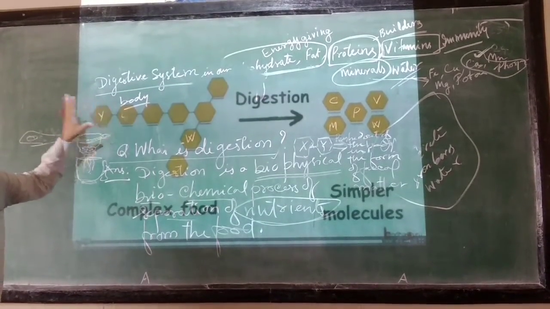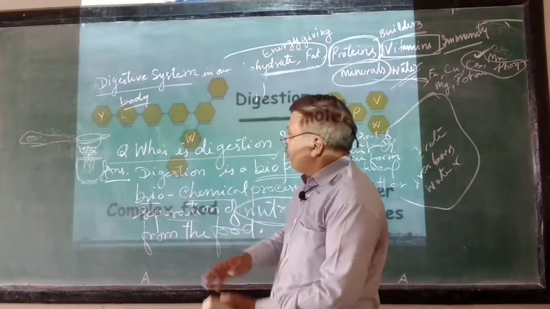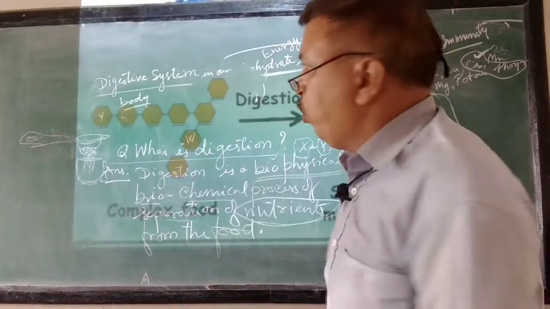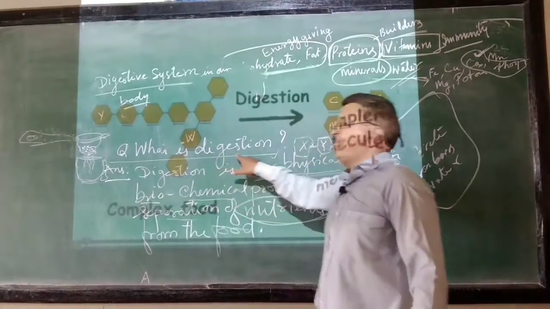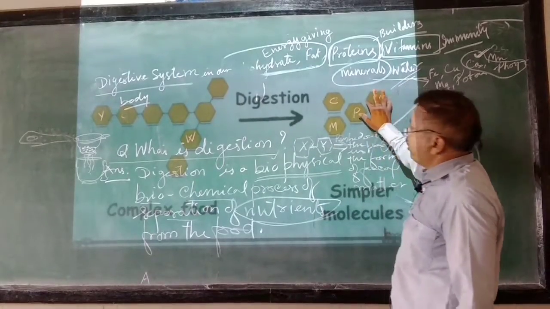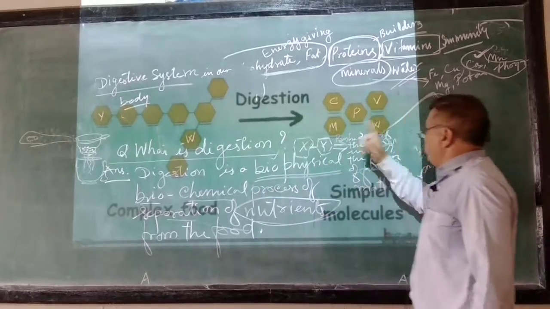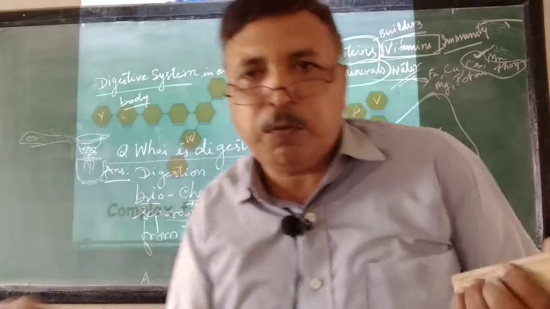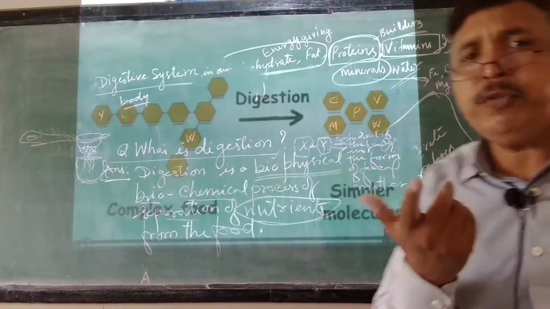But this is not so simple. This process is not as simple as the straining of tea liquor, right? So today the homework is that you must learn it by heart. What is digestion? Digestion is the separation of what? The nutrients from the food. Because why do we eat food? Question is, why do we eat food?